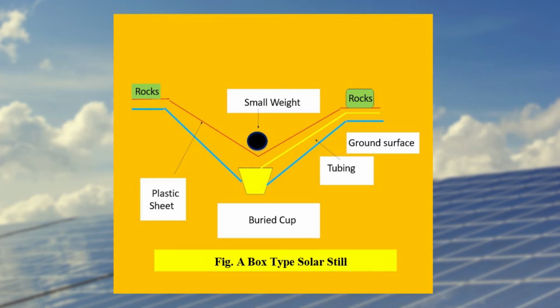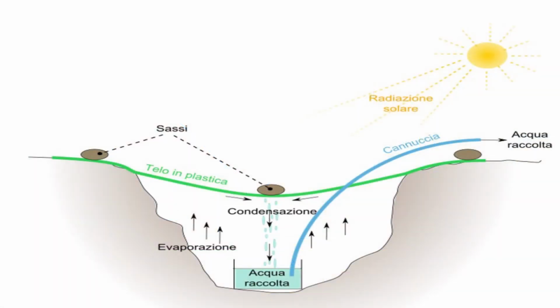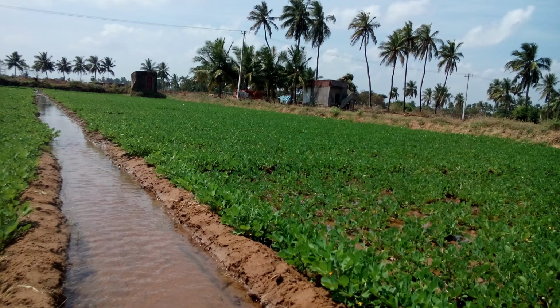In solar still, impure water is contained outside the collector where it is evaporated by the sun through the plastic. Here you can see in the figure. The pure water vapor condenses on the cool inside plastic surface and drips down off the low point where it is collected and removed. The still is filled each morning or evening and the day's production is collected at that time. The still will continue to produce pure water even after sunset as the water is still very hot.